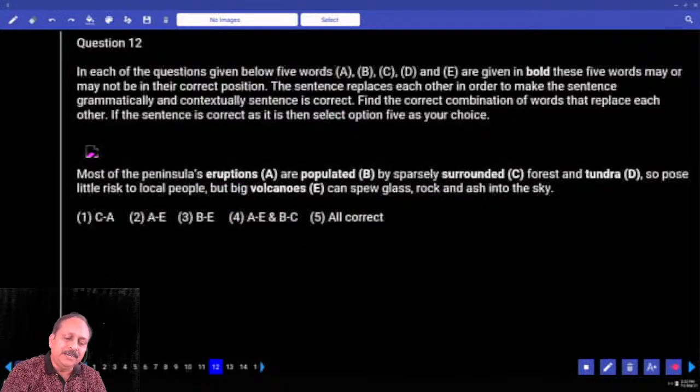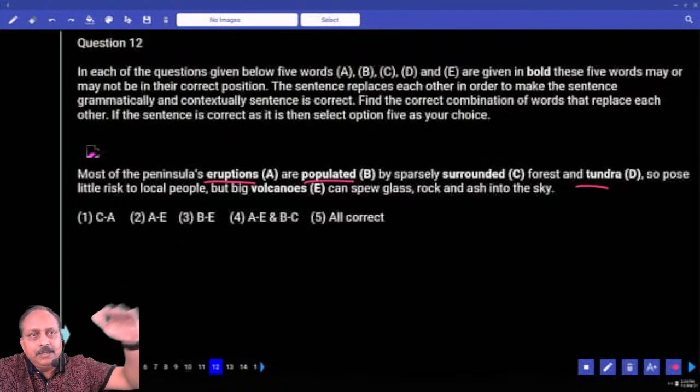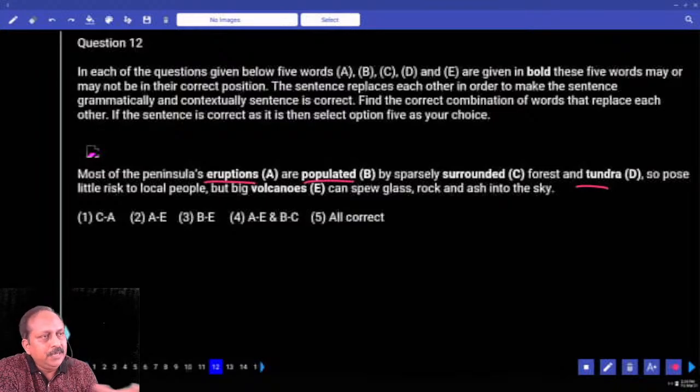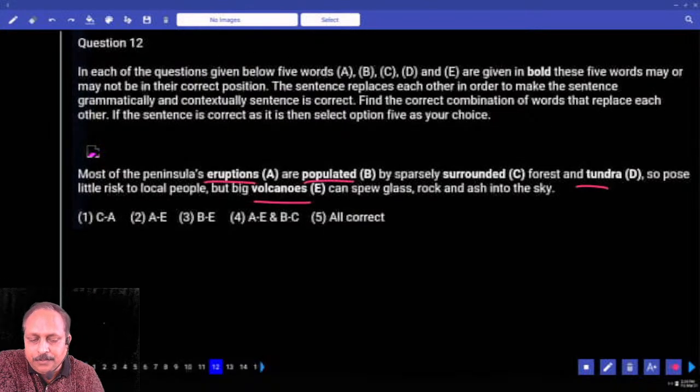Most of the peninsula's eruptions. Usually the word eruption goes with a volcano, volcanic eruption. So at the outset you have to know this is not the right word. And can you use populated? No. Can you use tundra? No. Tundra is a region near the North Pole. Europe, Asia, all these continents, very close to the North Pole, you don't see trees and all. There the climate is below 0 degrees and even the soil is frozen below the surface. That region is called tundra. But here what is the last word, the fifth word? Volcanoes. So that seems right.